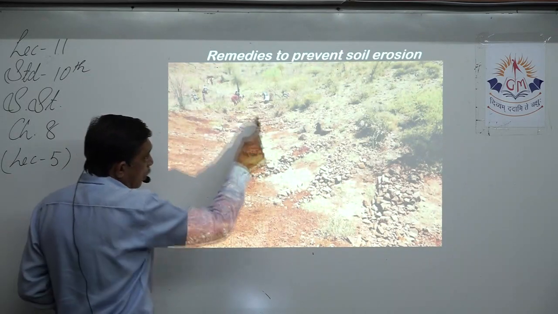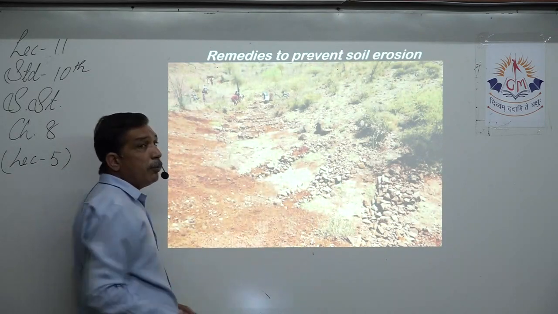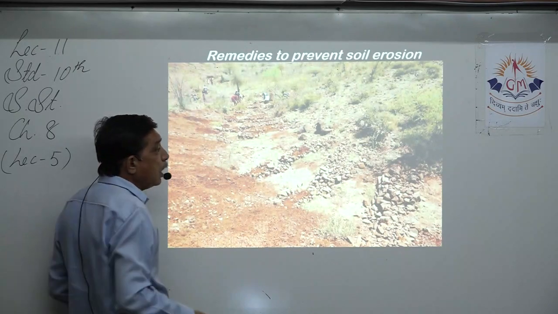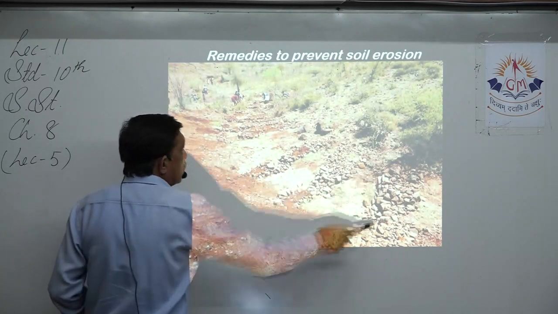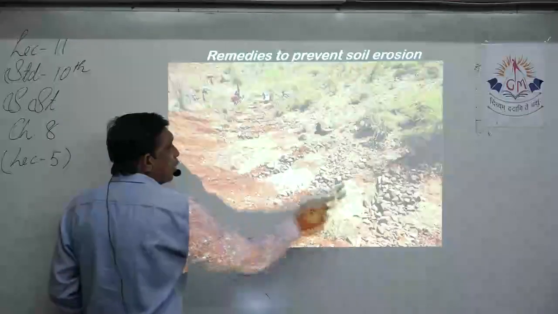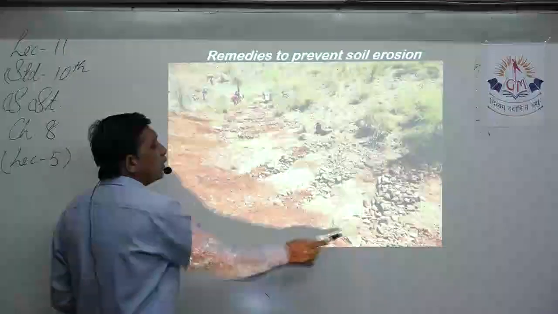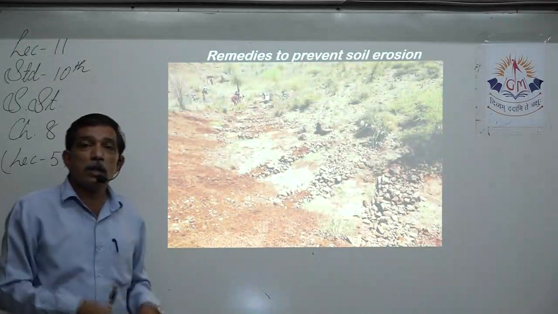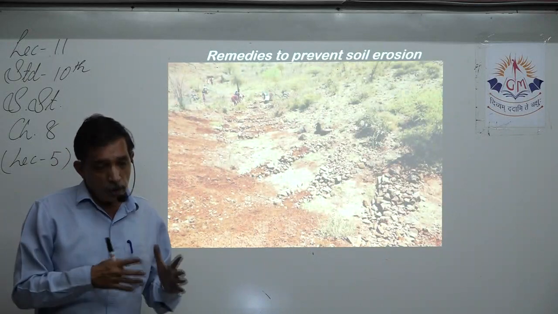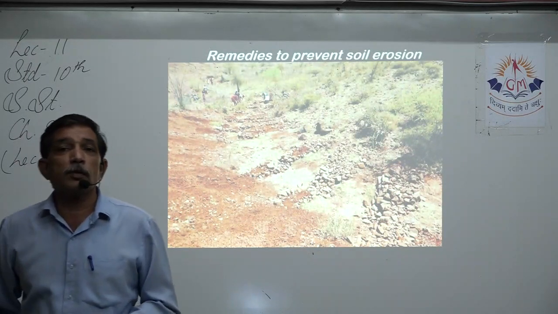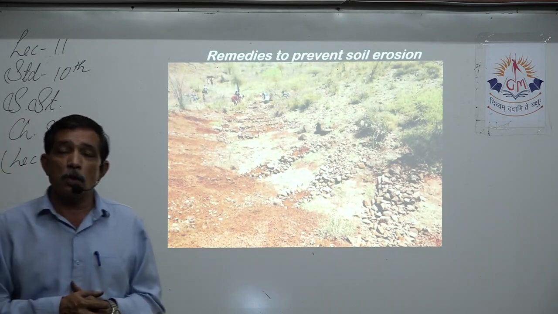This is on a slope where a small stream might be flowing during the rainy season. Before the rainy season comes, you can see the villagers are putting rocks over here so that the water stops every time and is allowed to go into the ground. So in this way, with the help of some of these cures, we can prevent soil erosion.